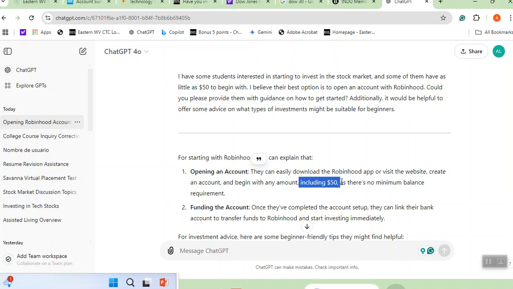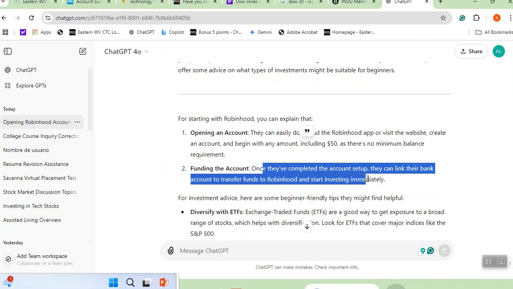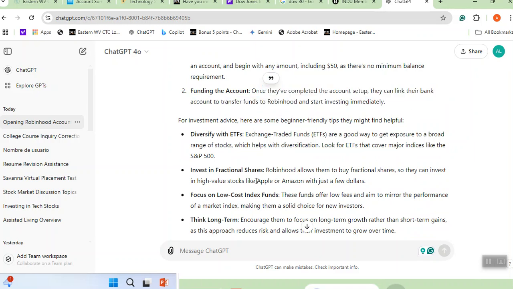I don't know if it allows credit cards to be connected for transferring money, but the first step is to download the Robinhood app from the App Store and then fund your account. That means put $50 in it, and then you can start buying. And of course, it's not a bad idea to buy a stock of Apple. One stock of Apple is, let's say, $200. Therefore, if you have $50 to invest, you can buy 1/4 of an Apple stock.